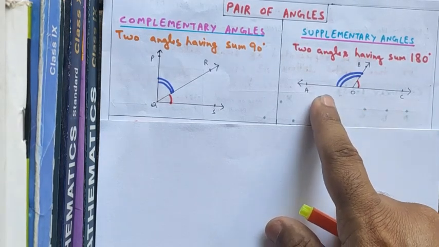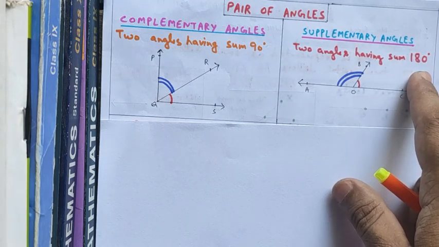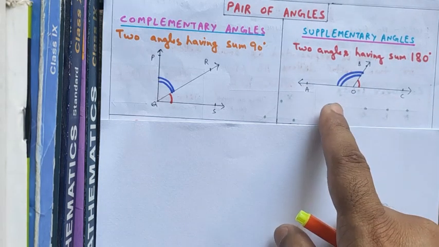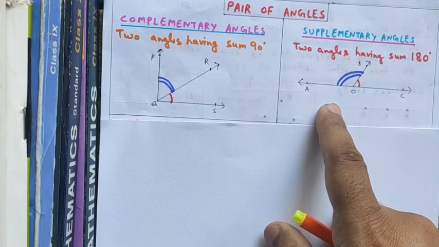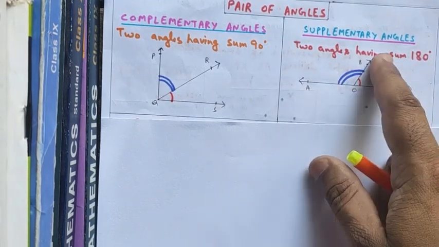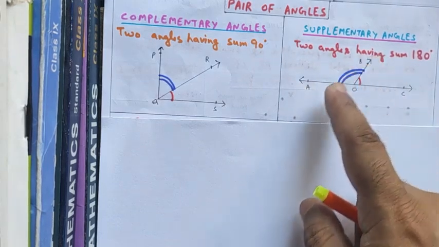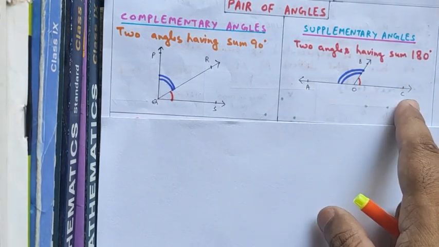Similarly, if we have two angles whose sum is equal to 180 degrees, then these angles are called supplementary angles. Like here, angle AOB, blue angle, and angle BOC, red angle.